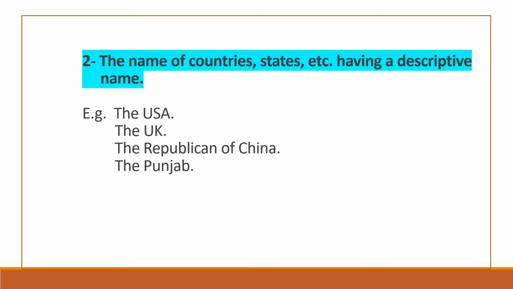before them. And you can understand this easily with the name Punjab. Punjab is a word that is a combination of two words, pan and jab. Pan means five and jab means river. So it means the state of five rivers. So that's why we use the article the before it.